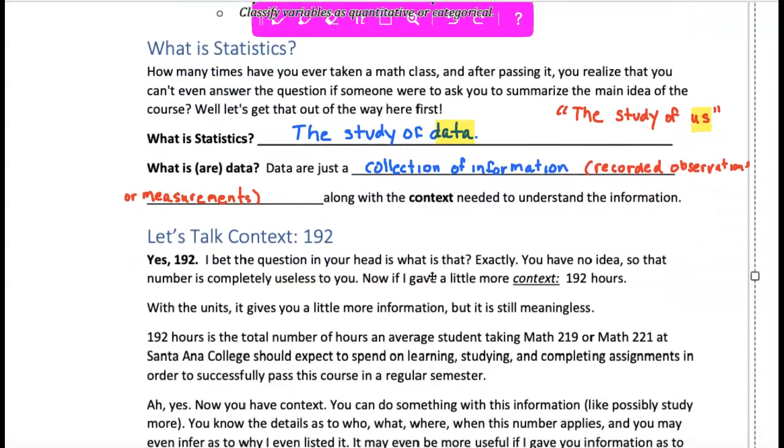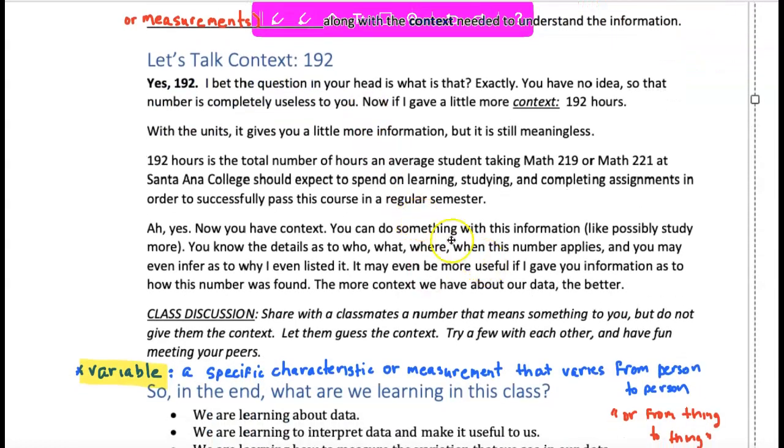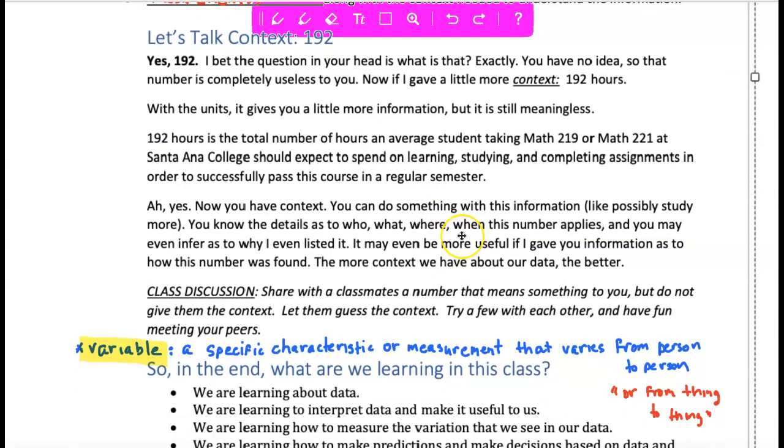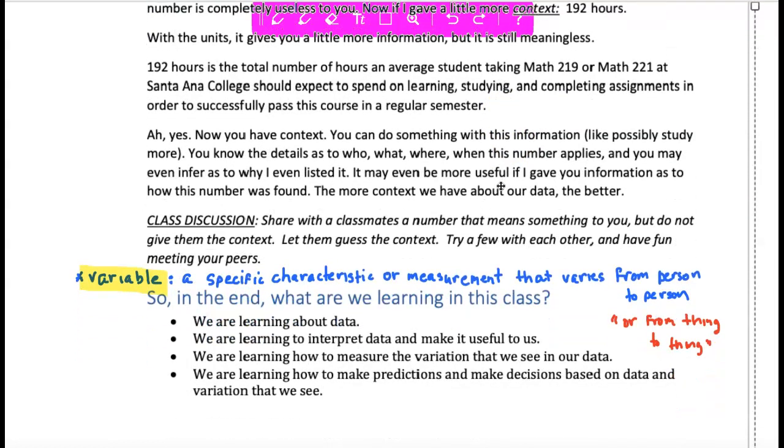And so as we look a little further down, context, right? If someone just gives you a number, the number doesn't mean anything without its context, without the circumstances surrounding that value. In this case, 192 what? 192 hours, $192? So keep in mind the data has context. And that's where this comes from. It's a study of us.